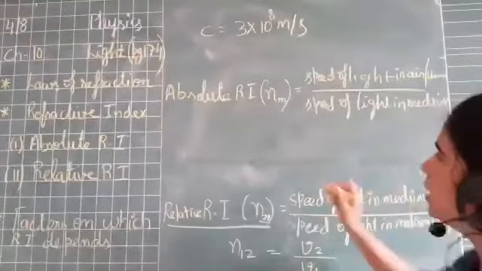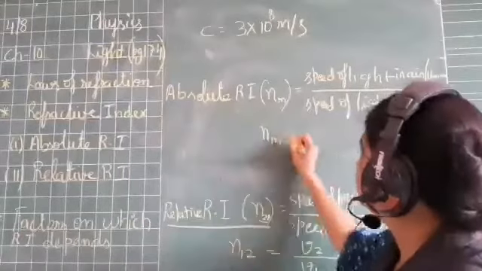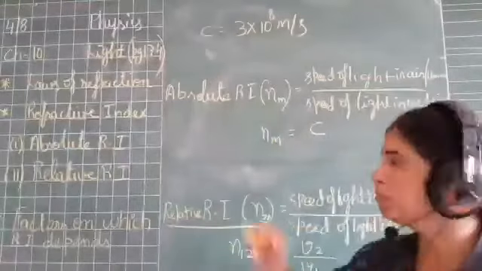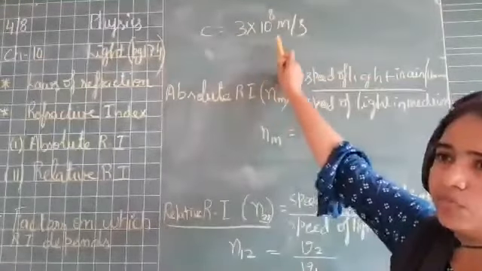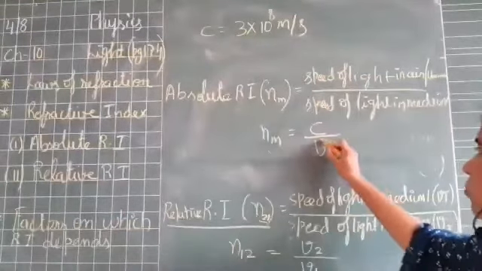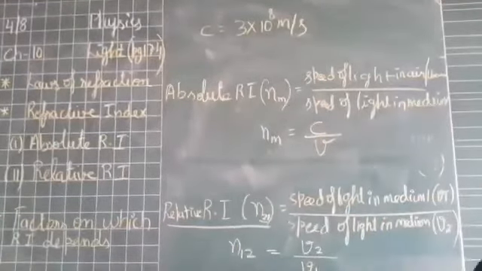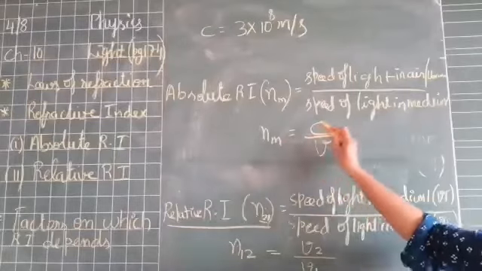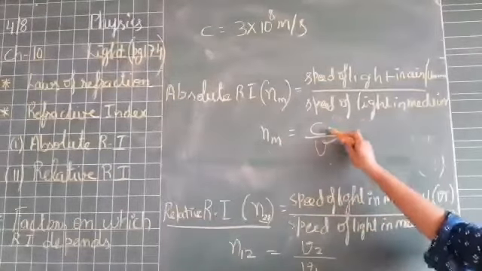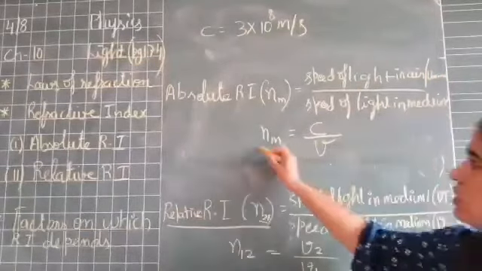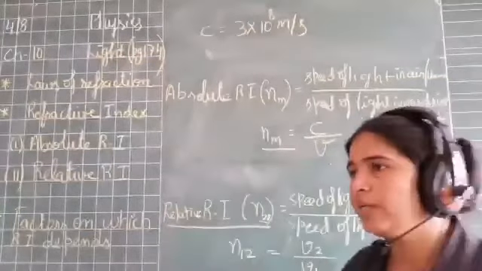So this can be written as n_m equals speed of light in air. We know the formula is C. We know the value of C is 3 into 10 to the power 8 meter per second. Right, children? Upon the speed of light in medium, we will call it V. So here n_m is the refractive index of the medium, which is equal to C by V, where C is the speed of light in air and V is the speed of light in the medium. So this is your absolute refractive index.